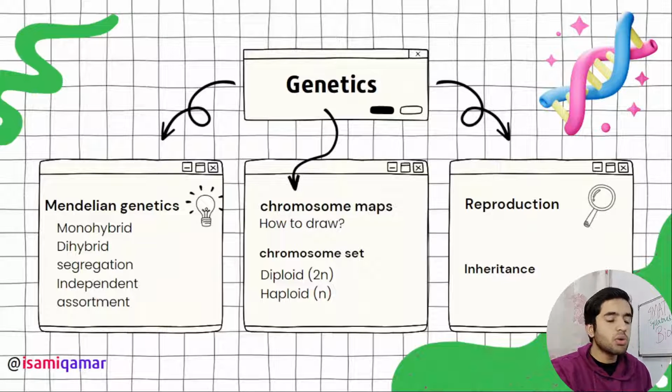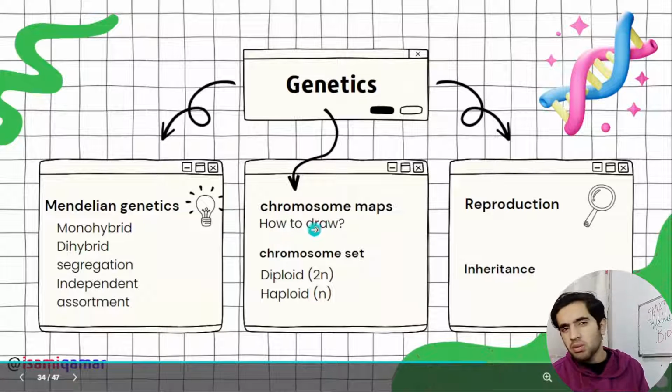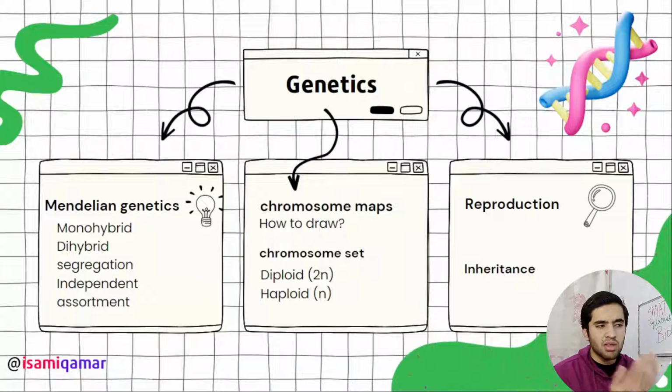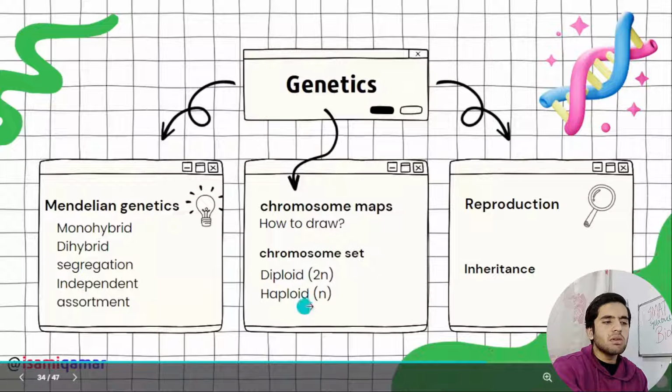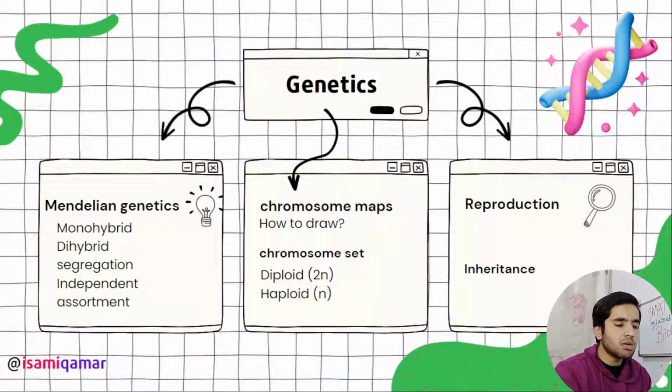But now we have got chromosome, then we have got chromosome maps, how to draw. Morgan has given the concept of chromosome maps, like you can draw. I have made very beautiful notes on this. This chromosome maps is very easy to draw. Then we have got chromosome set. You have to know what is 2n, haploid and diploid, and then we have got to know what is trisomy, and we will discuss this in mutation actually.